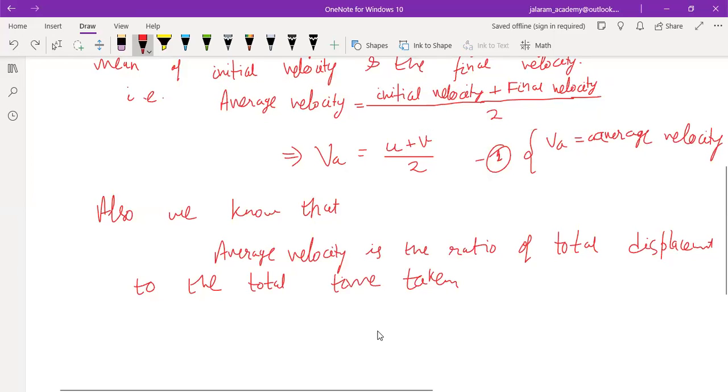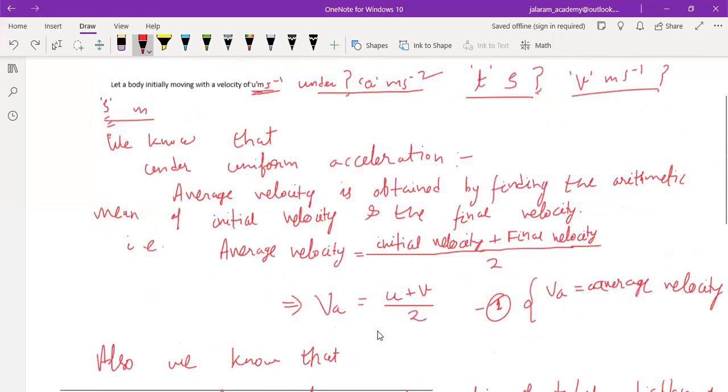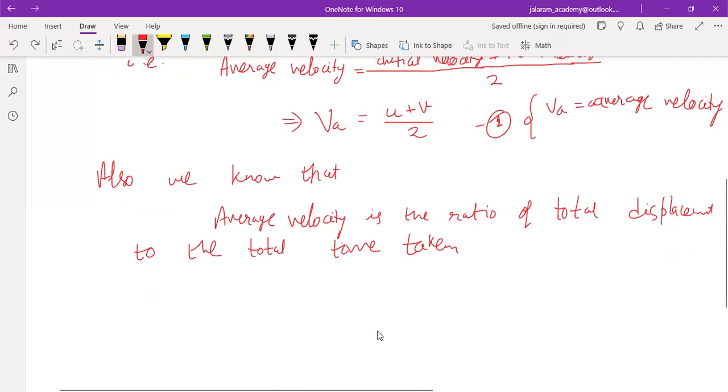But if we don't know whether it is moving with uniform acceleration or non-uniform acceleration, when body is moving under uniform acceleration, we should use average velocity equals to initial velocity plus final velocity upon 2. But when we are not knowing whether the body is moving with uniform or non-uniform acceleration, we use the rule: average velocity is the ratio of total displacement to the total time taken to cover that displacement.